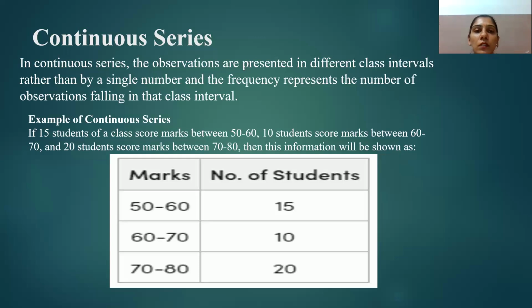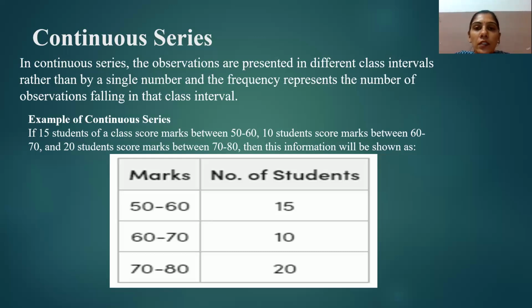The class interval of a series is usually indicated by I or C in a formula, or I1 and I2, when we calculate through statistical methods. These are some points to be considered in class interval.